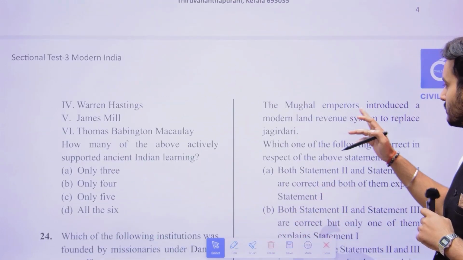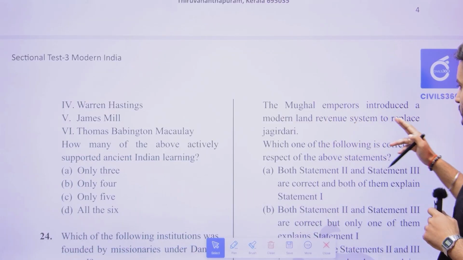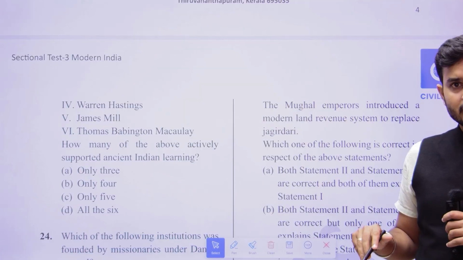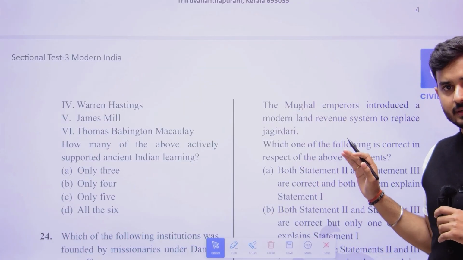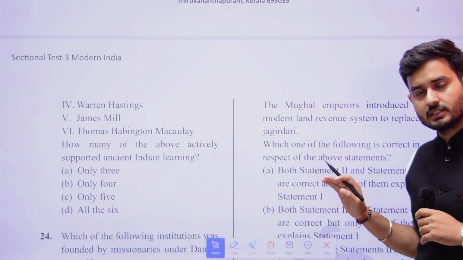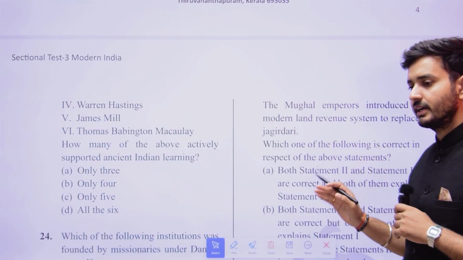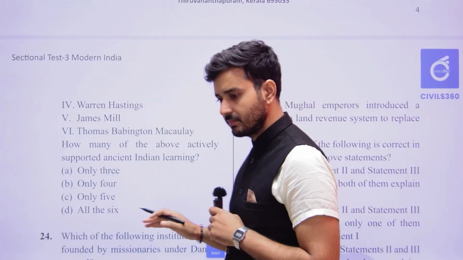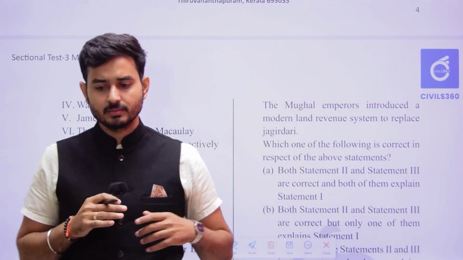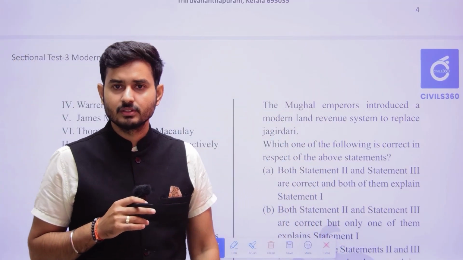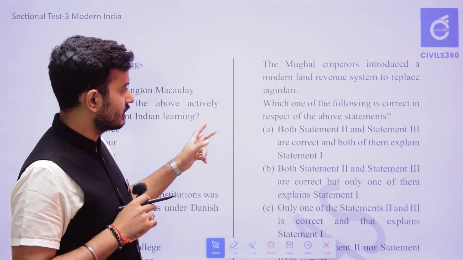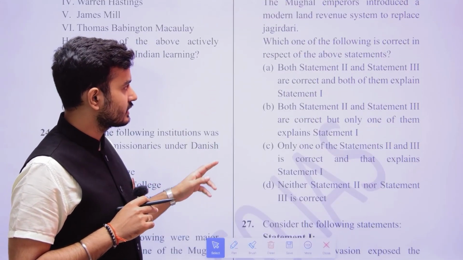Then statement 3, the Mughal emperors introduced a modern land revenue system to replace Jagirdari. No, that wasn't there. The system of revenue was the same as it was since the earlier time period. So now also the system is going to be the same itself. That is what we understand. So the third statement is incorrect. The first two statements are correct.